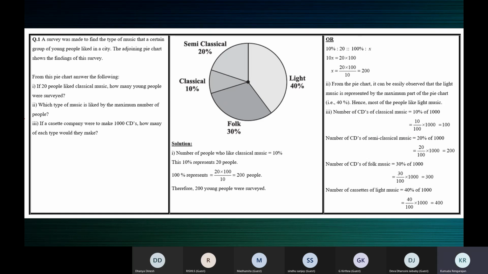So I'll tell you the first one again. 20 people liked classical music. If 20 people like classical music, that means 20 people represents 10%. So when you divide 20 people by 10%, you'll get for 1%. Then you multiply by 100 to get for 100%. 20 by 10 will give you for 1%. Multiply by 100 to get for 100%.